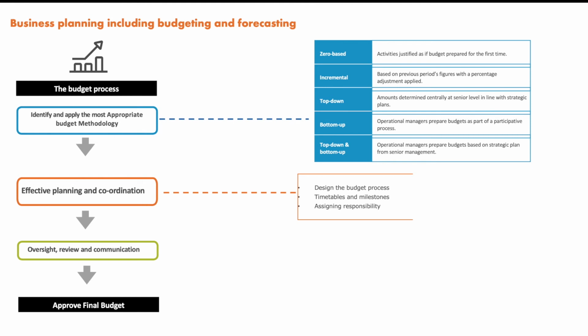Then timetable and milestones: how much time do we require? And who will be assigned responsibility, meaning which manager is responsible for that zero based methodology. And documenting and communicating guidelines: what documents will we provide to lower level management so that they can implement, and we can communicate with them based on those guidelines.